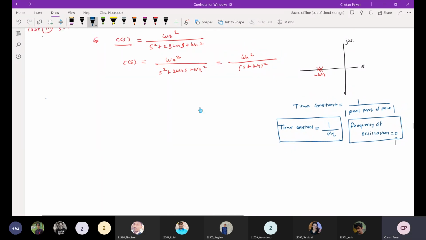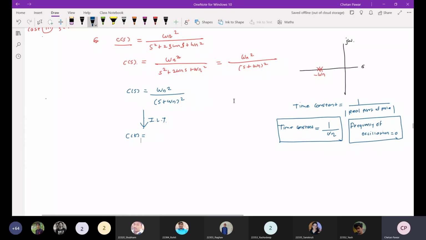So C of s. Can anyone tell me the inverse Laplace transform of this particular signal? One property you need to use here. There are other methods also, by taking the partial fraction and all those things. Those are time consuming, right?